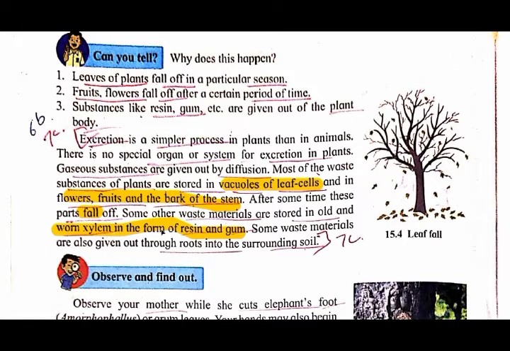The xylem which is not working is the dead cell, so some waste materials are stored there as resins and gum. Some waste material is also given out through the roots into the surrounding soil, because the plant is in the soil.